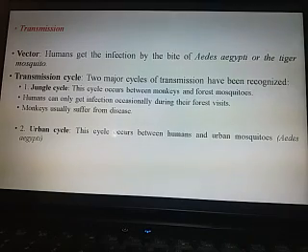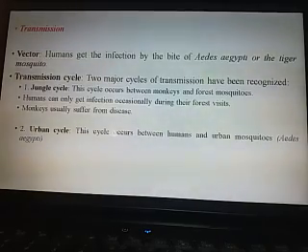Transmission: definitely this virus is an arbovirus, so the virus will transmit from infected person to healthy persons through insects. Here the mosquito is Aedes aegypti, the tiger mosquito. Transmission cycle: there are 2 transmission cycles that have been reported. One is the jungle cycle and the second one is the urban cycle.